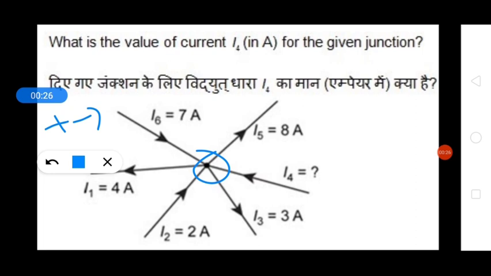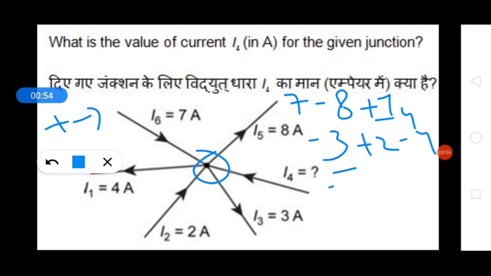So I6 is entering into this node, so it will be taken as positive, plus 7, minus I5 will be taken as minus 8, plus I4 will be positive, minus I3 will be negative, so minus 3. Again I2 will be positive, so plus 2, and I1 will be negative, so minus 4, and total sum will be 0. So after solving this we will get I4 equals 6 ampere. So the right answer will be 6.